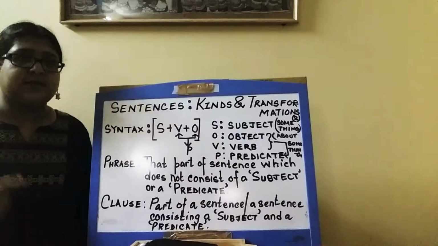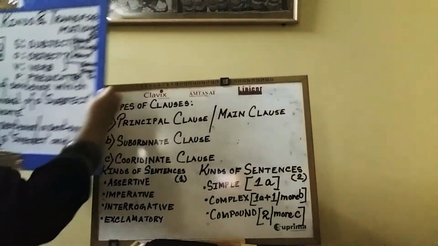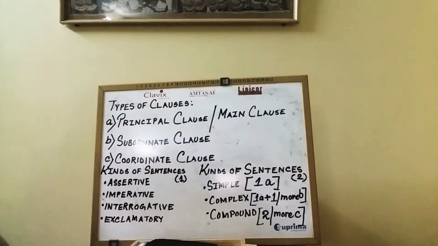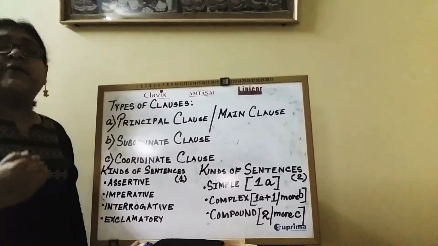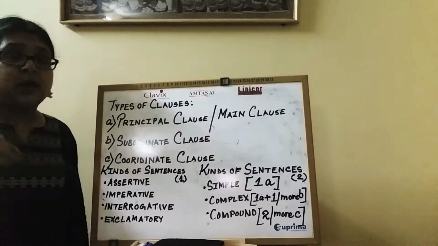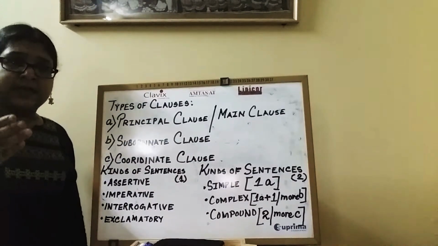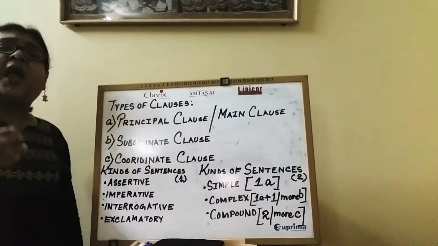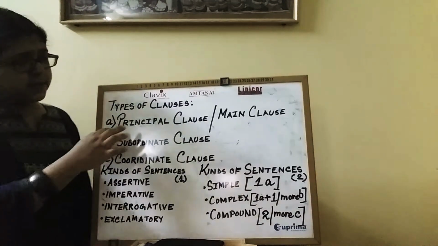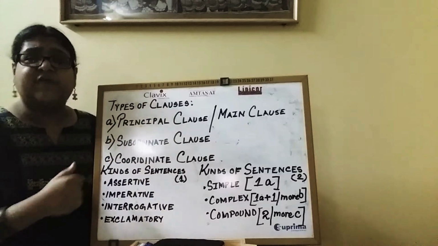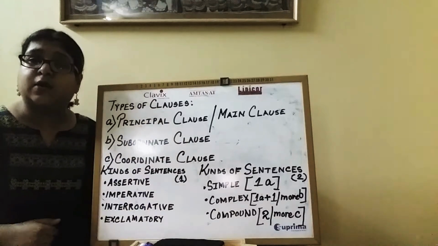Now, remember the sentence, I'm coming back. Now here, we will be dealing with the various types of clauses, once again not kinds of clauses. Remember the sentence which I have given you as an example right now, I pray to God every evening, right? So, three kinds of clauses are there: principal clause, subordinate clause, coordinate clause.